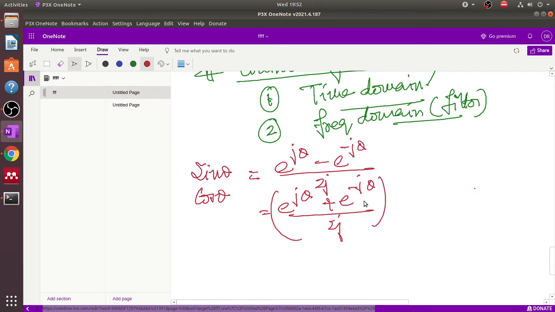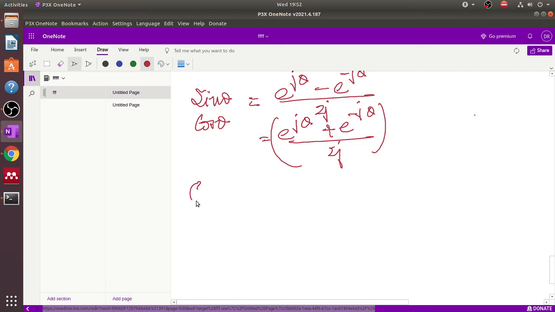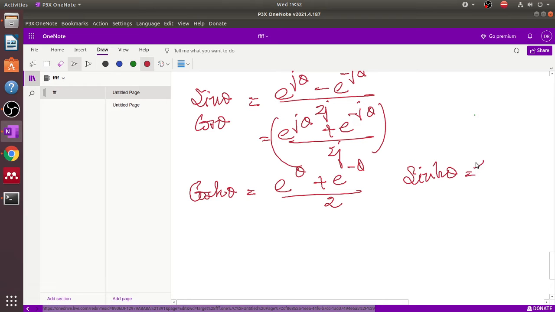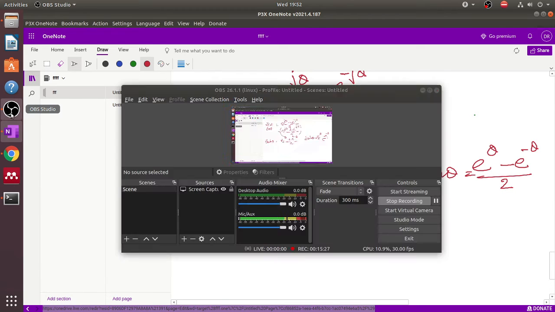So this is very important. Okay, so now what is the formulation of cos hyperbolic theta? Cos hyperbolic theta is expressed by e to the power theta plus e to the power minus theta by 2. And what is the expression of sine hyperbolic theta? Sine hyperbolic theta is expressed by e to the power theta minus e to the power minus theta by 2. Okay, so this is very, very important.